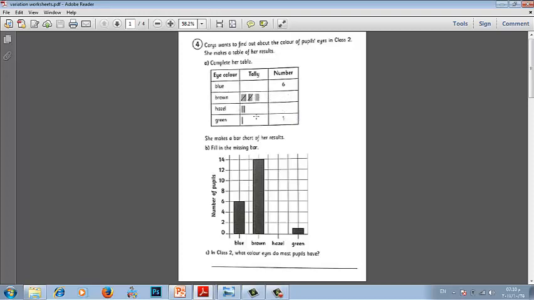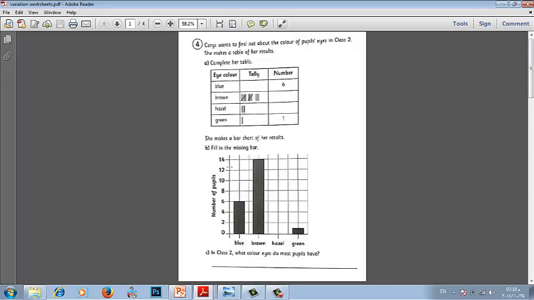Hazel eyes 3, green eyes only 1. Complete her table. This is missing. We have to draw or put tally counting 6. Draw number 6 by tally counting. So we are going to have 1, 2, 3, 4, 5 and 6.